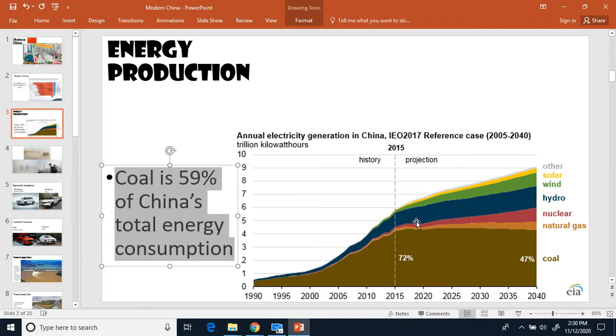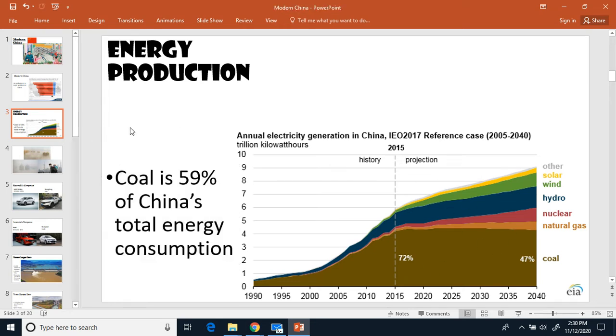And you can see in the graphic here, the things that they want to really kind of expand in. Now, hydro looks like it's staying pretty much the same throughout time. Looks like they want to increase natural gas a little bit. Nuclear, they want to get way more into. So you can see how it's barely anything, and they want to get way more into nuclear. You can see how wind, they want to expand out wind. Solar, they're not doing a whole bunch in solar, but kind of getting into solar as well. So you can kind of see how just the energy production, how they want to get things going over time.